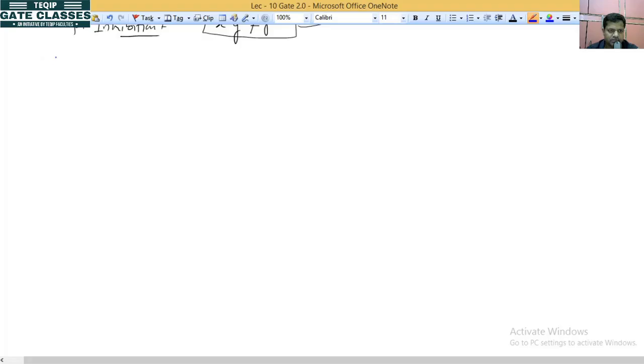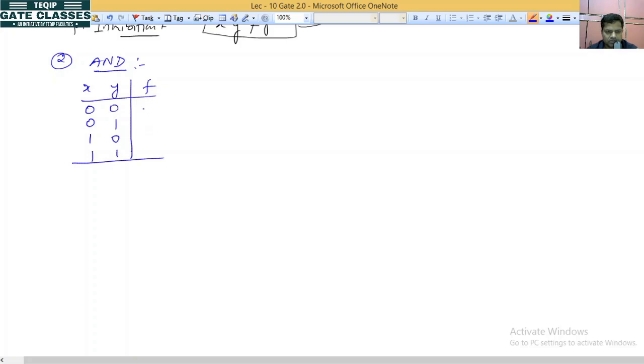Now the next point is the second point. I am going to develop some Boolean algebra formulas related to AND and OR gate. In the AND gate we have studied the truth table: inputs 0 0, 0 1, 1 0, 1 1, and the outputs are 0 0 0 1. I want to find the values for these expressions.